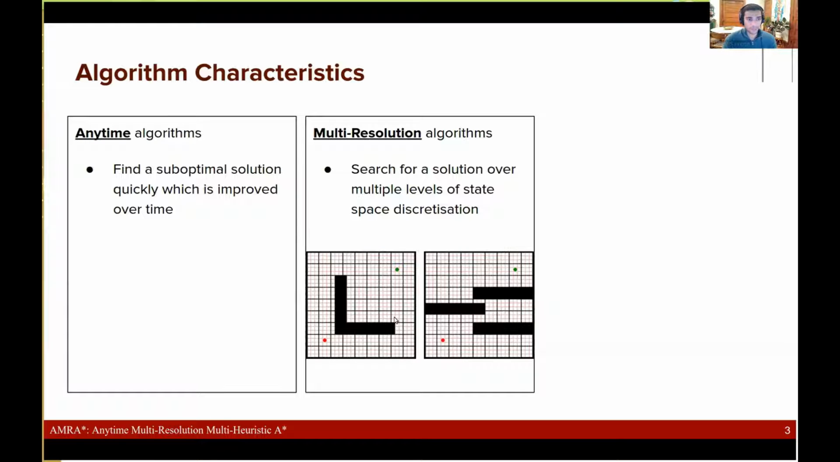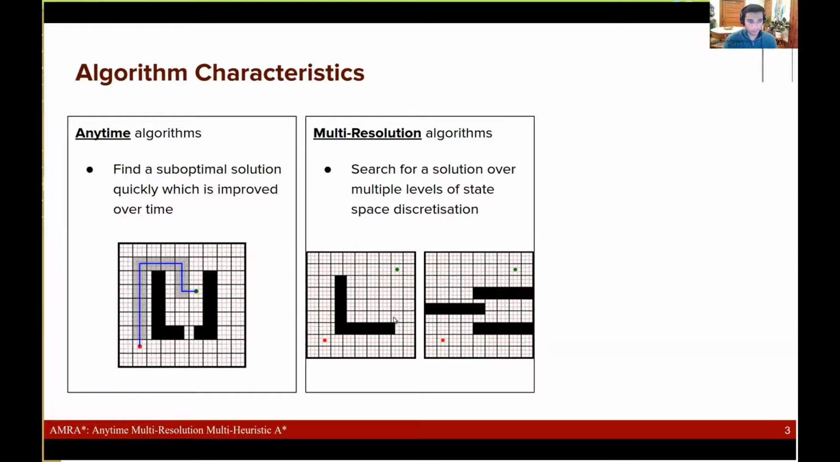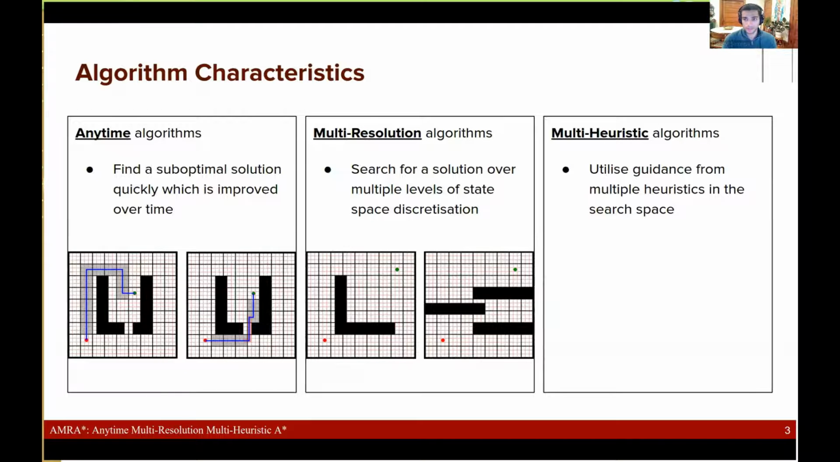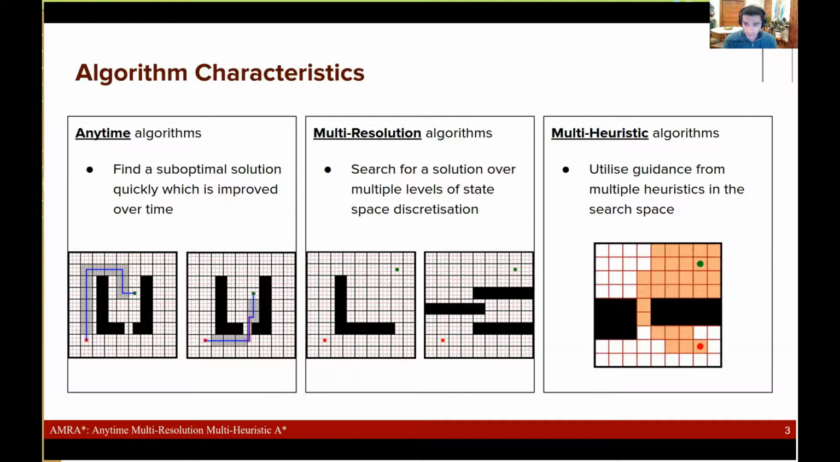The anytime nature of AMRA star allows it to find a suboptimal solution quickly by expanding states at coarse resolutions, and then spending the remainder of the planning budget to converge to the optimal solution by utilizing the fine resolution discretization. We can also instantiate it with guidance from multiple heuristics, which is useful because depending on your environment and your robot, different heuristics might be beneficial to you in different regions of the state space. In a 2D grid world, if you use a Euclidean distance heuristic, you might expand many more states than if you had access to a perfect heuristic.